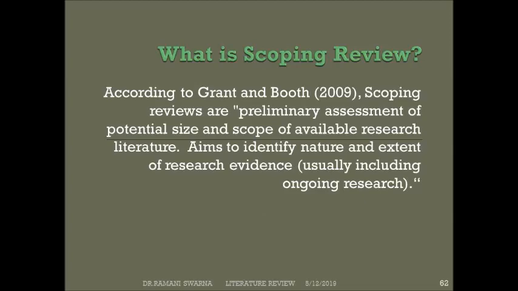The mapping review will be done immediately after this discussion, and then we will see what exactly a mapping review is. They are two different types of descriptive reviews and are not systematic reviews. So a scoping review is a descriptive review, as is a mapping review. However, both the reviews are still different. So three things are there: scoping review, mapping review. Both of them fall under descriptive reviews. However, both of them are still different and they do not fall under systematic reviews at all. But the methodology is closely related. So we can see what methodologies are being utilized for the scoping as well as the mapping reviews.